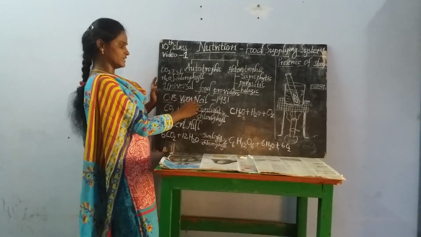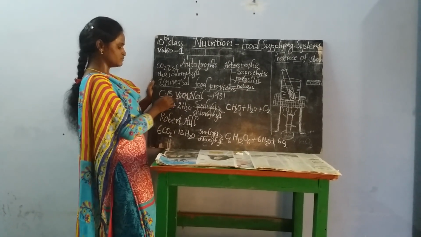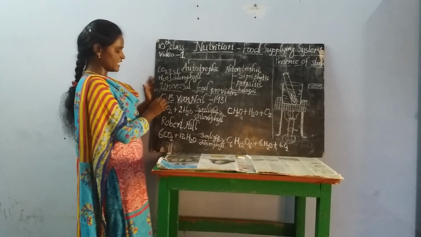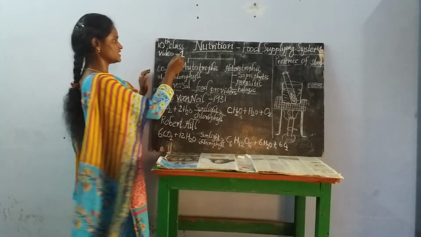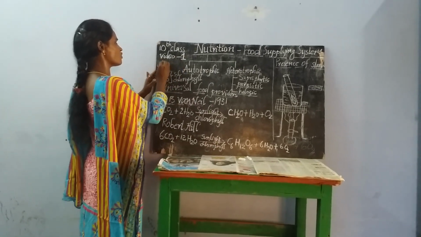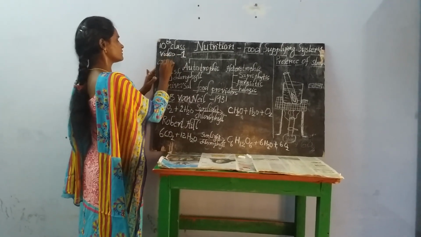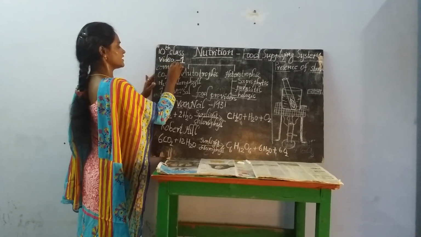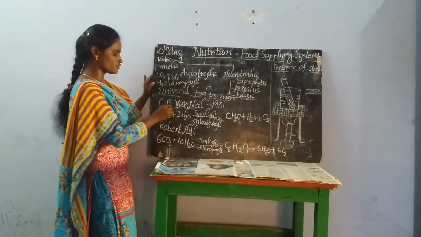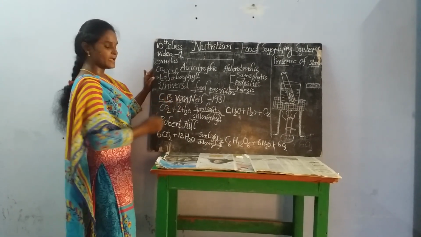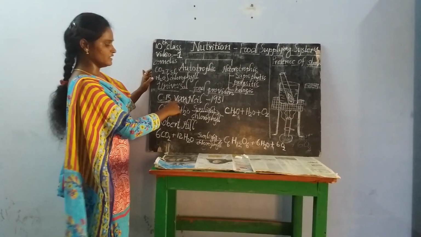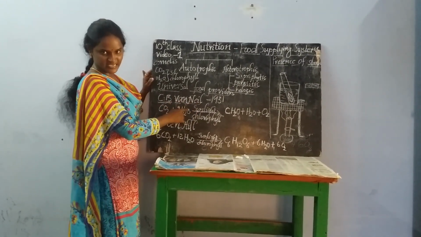The C.B. Van Neil. Here, what is meant by C.B.? C means Cornelis, spelled C-O-R-N-E-L-I-S. Cornelis Bernardus Van Neil, the scientist's name.